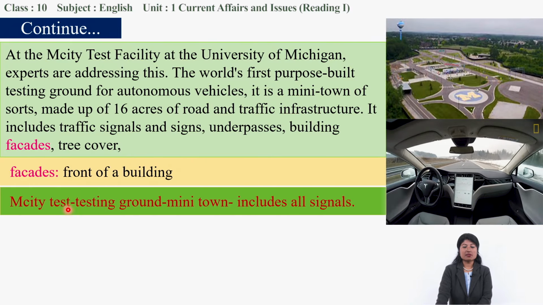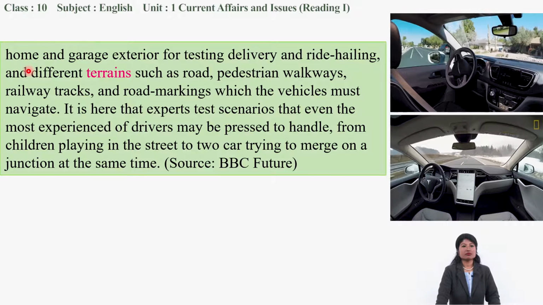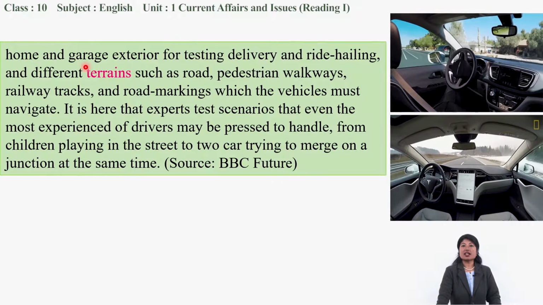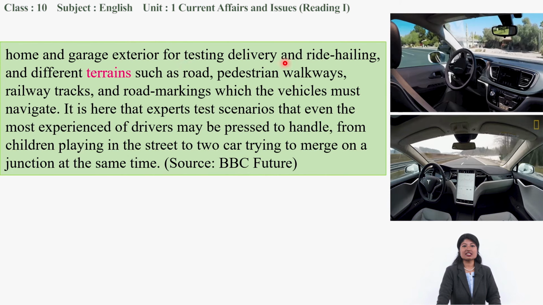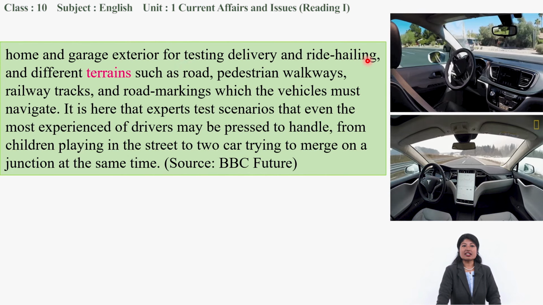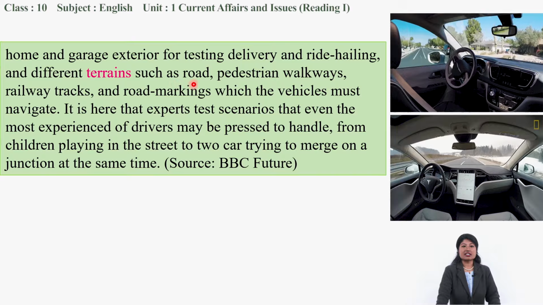So the MCity testing ground is there to test this kind of driverless car at the University of Michigan, and that includes all the traffic signals. Home and garage, exterior for testing delivery and ride hailing, and different terrains such as roads.